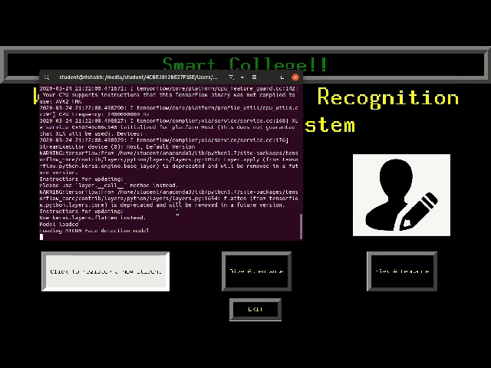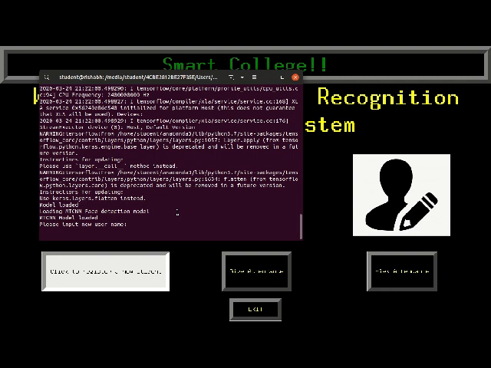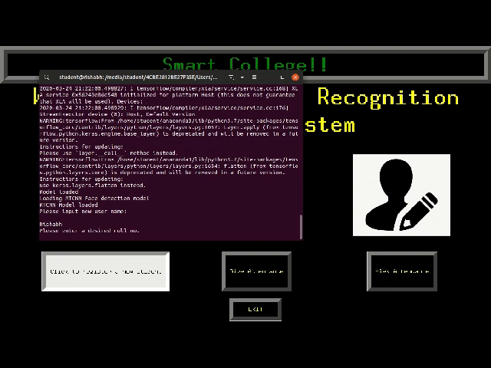You can see, loading MTCNN face detection model. This works so that a 128 feature map is created of your face. Please input new username, Rishabh, a desired roll number, let's say 32. Now I have to move my face left, right and center so that 128 features of every side are recorded. We'll see that.